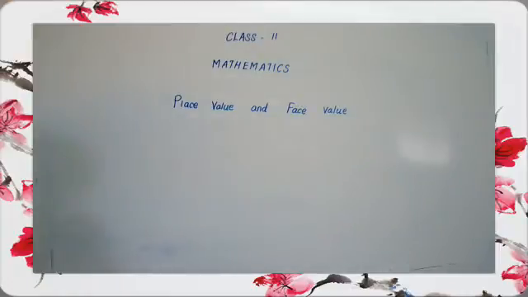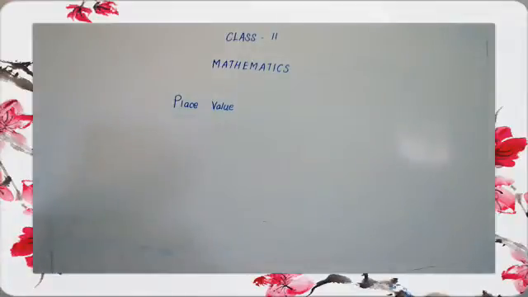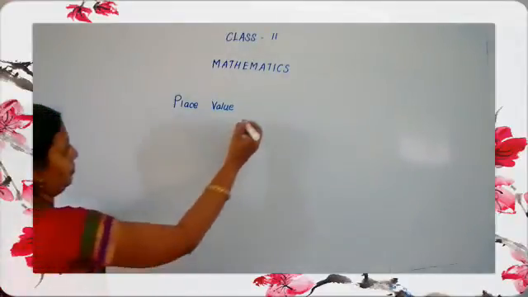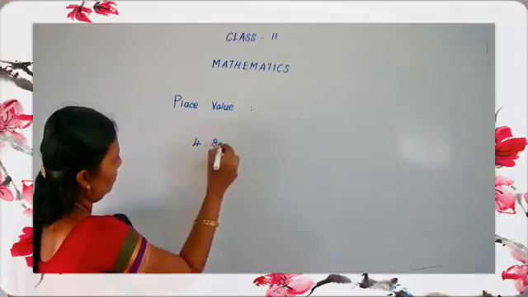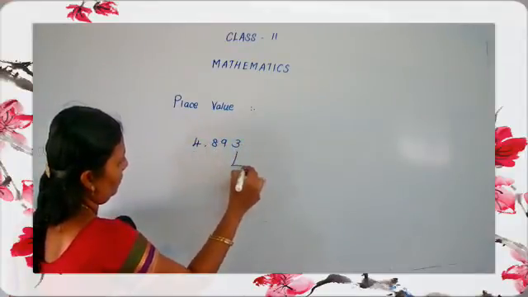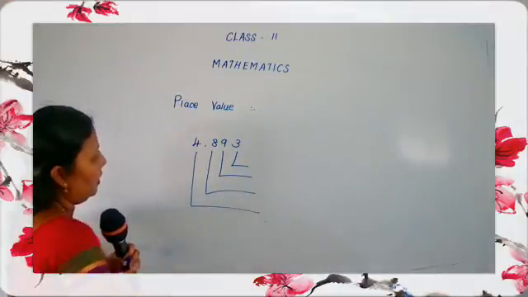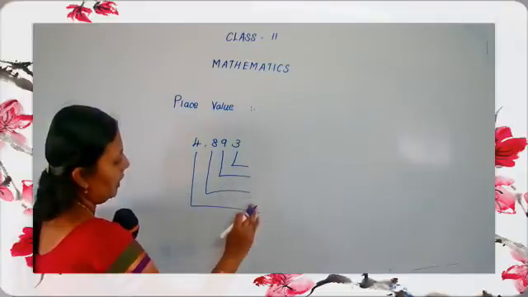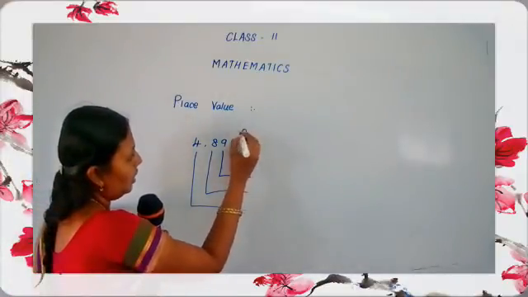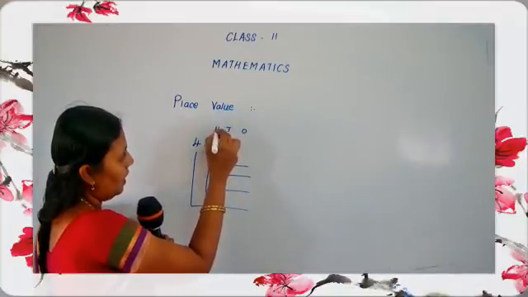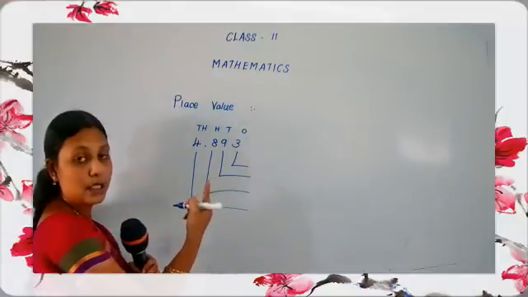Okay. Then we have to find face value. This is another method to find the place value. For another method, we have to find the face value. Okay. Now we have to mention the periods: ones, tens, hundreds and thousands. Okay. Which number is in the ones place?